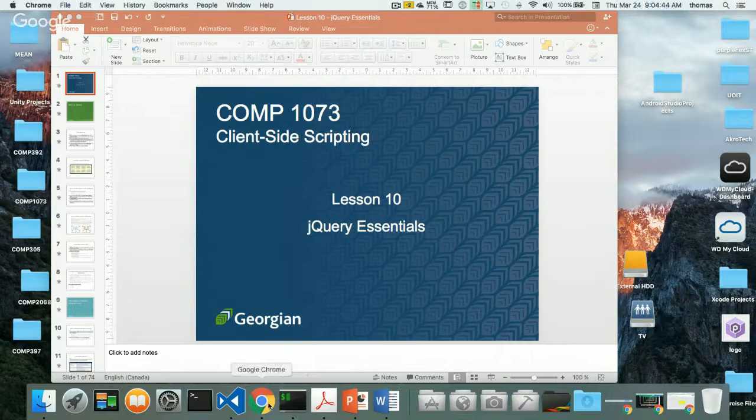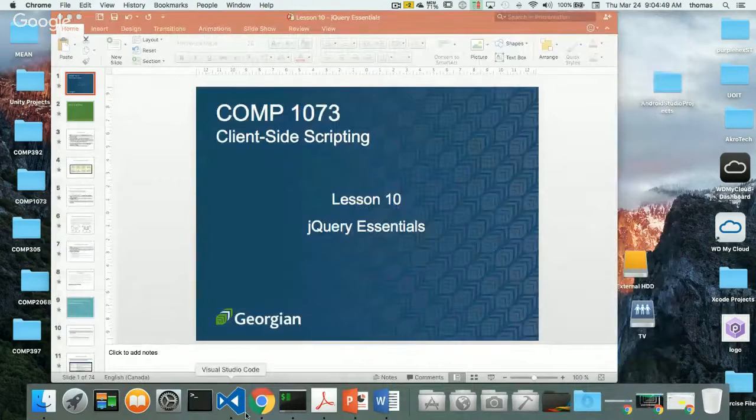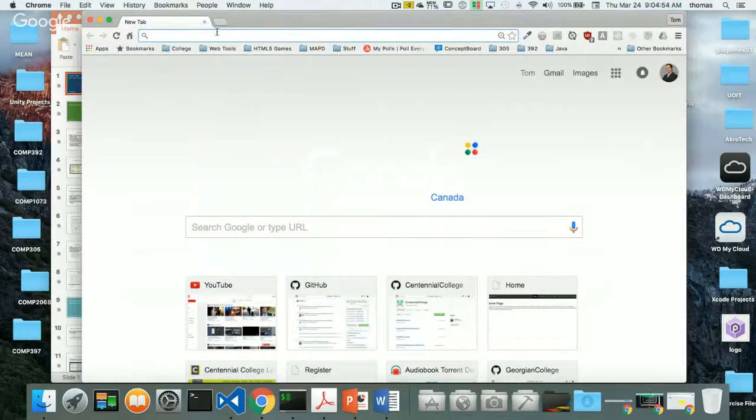I'm just going to bring up the jQuery website for a second. Oh, I see someone's joined. Welcome, Matt. So let's bring up jQuery. So here's jQuery.